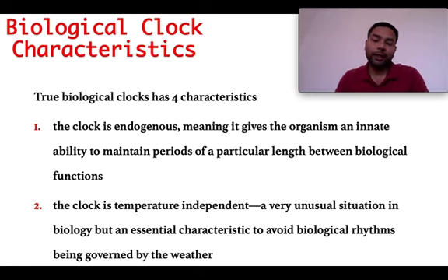Okay, so the second property of a biological clock is its temperature independence. It doesn't depend on temperature. The temperature outside the body, the environmental temperature, may vary, but that temperature doesn't affect this biological clock. The biological clock is only affected by the cyclical cues, the cyclical changes in the environment.